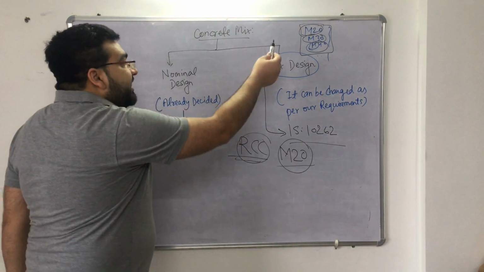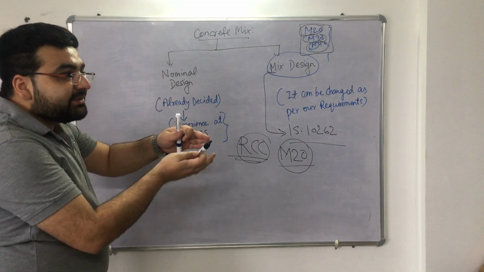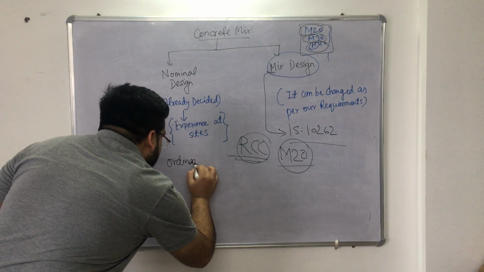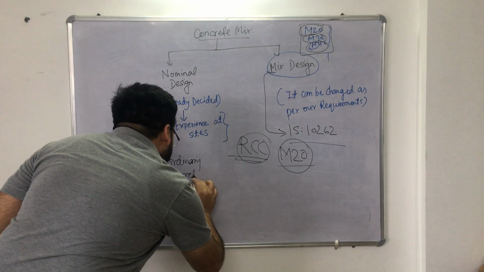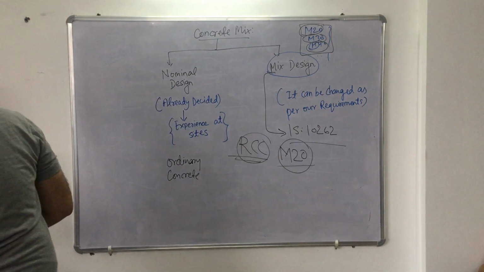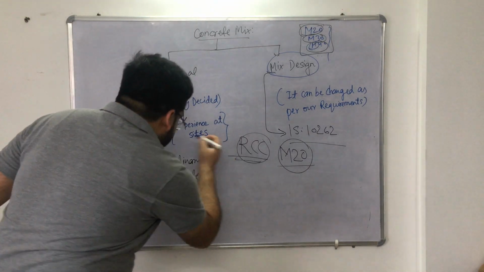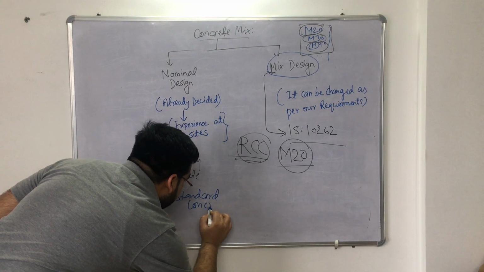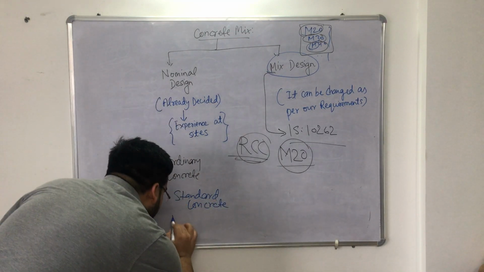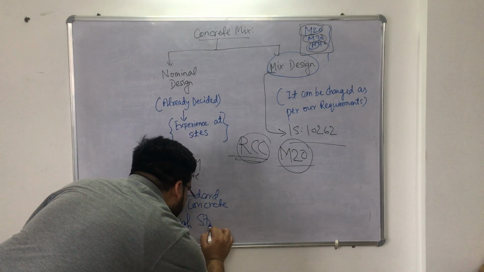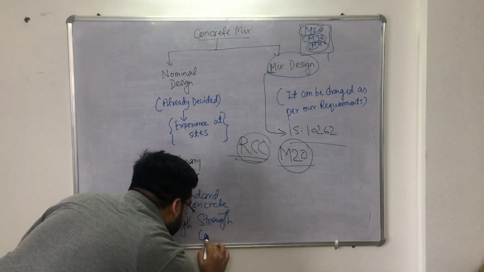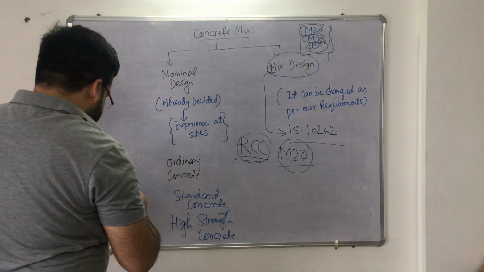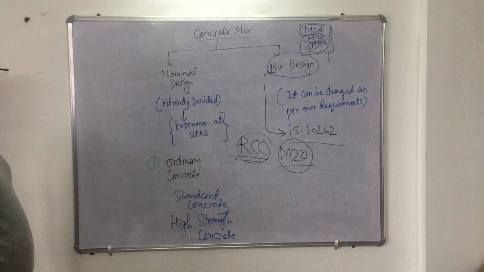Now concrete M20, M30, M40 has been characterized, it has been grouped, right? So the first one is ordinary concrete.